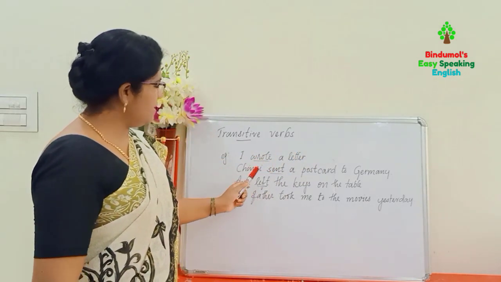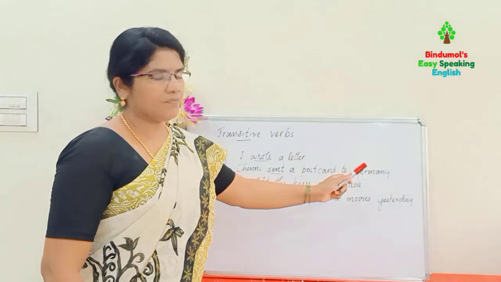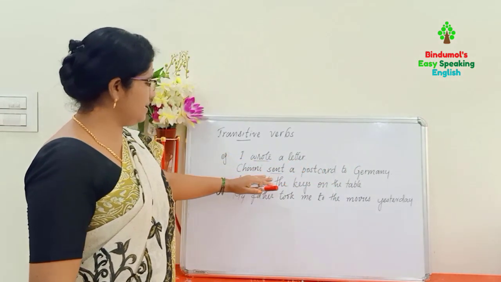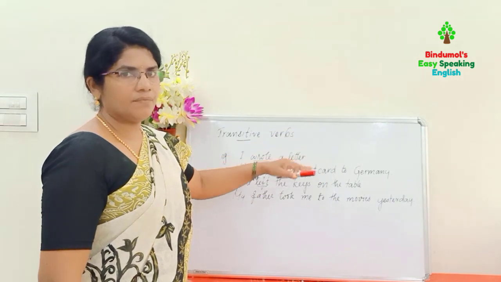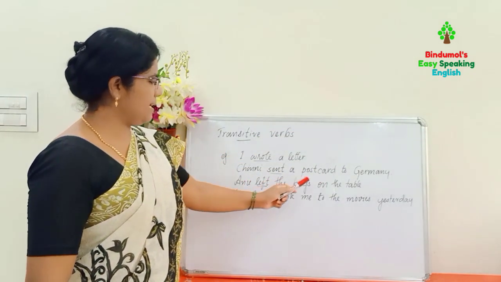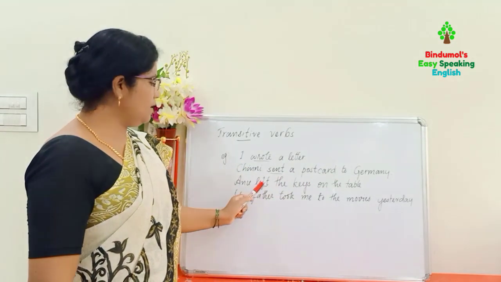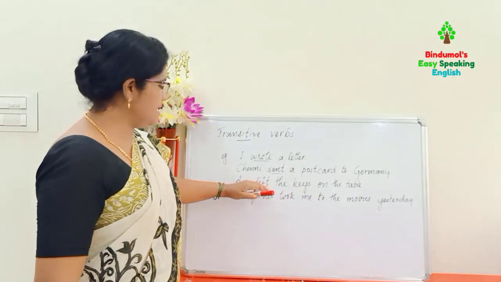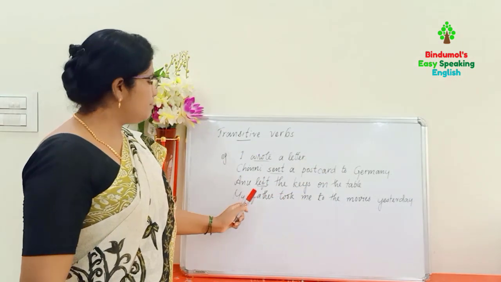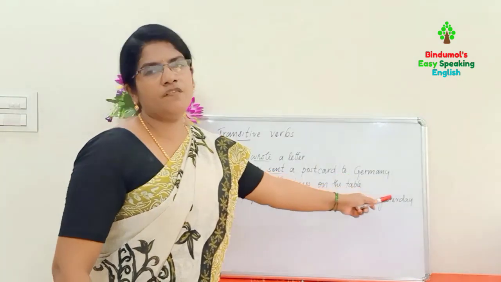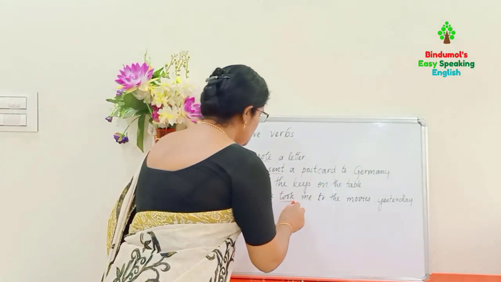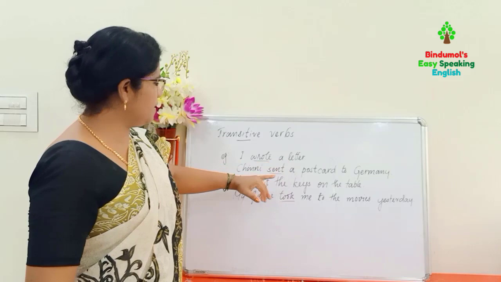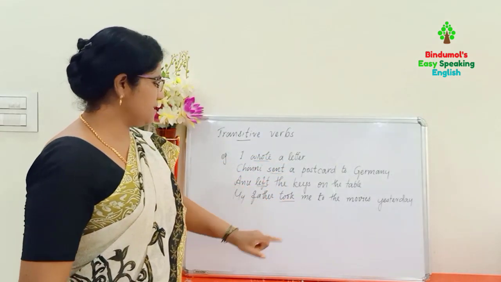So here, next one, Chinni sent a postcard to Germany. What did Chinni send? A postcard. So without the postcard, we can't understand the sentence. And the next one, Anu left the keys on the table. What did Anu leave on the table? Keys. So without keys, the sentence is not complete. Left is the main verb here. And next one, my father took me to movies yesterday. Took is the main verb here. So did you understand these main verbs? Wrote, sent, left and took.